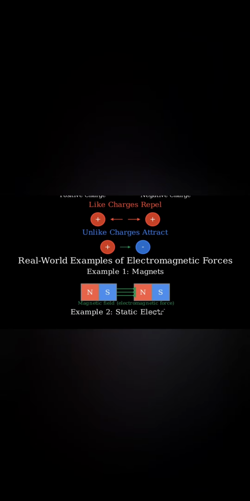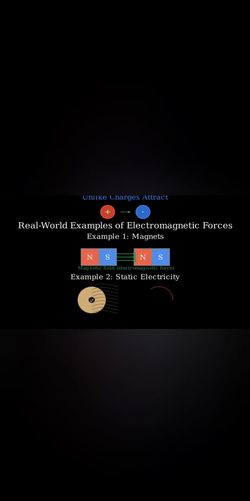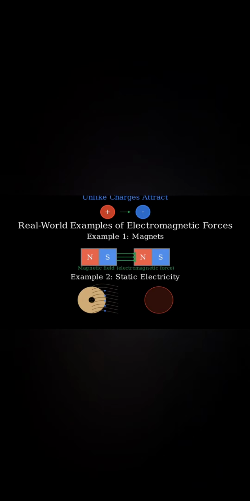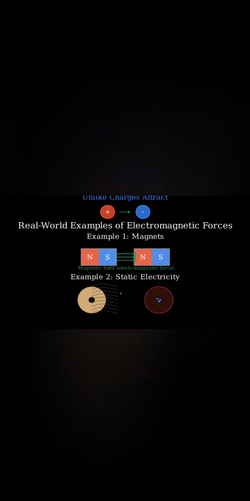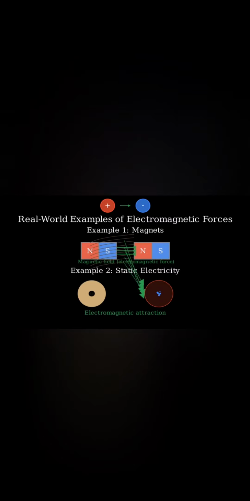Another common example is static electricity. When you rub a balloon on your hair, electrons transfer from your hair to the balloon, giving the balloon a negative charge. This causes your hair to be attracted to the balloon because of the electromagnetic force between the charges.